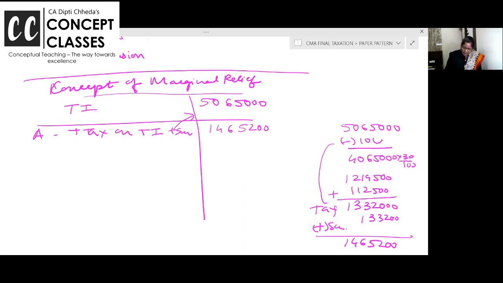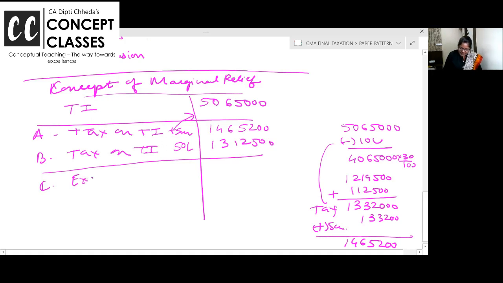यहाँ नहीं. Now B bit. What is the tax on total income? If you would have not earned 65,000 extra, 50 lakhs पे tax कितना है? तो अब करो. 40 lakhs का 30%, 12 lakh plus 1,12,500. 13,12,500.